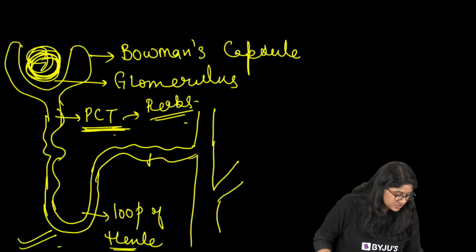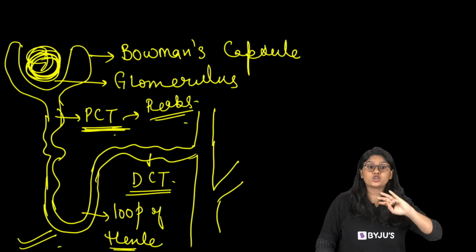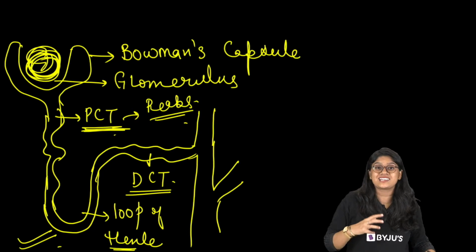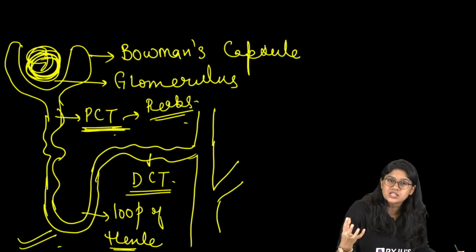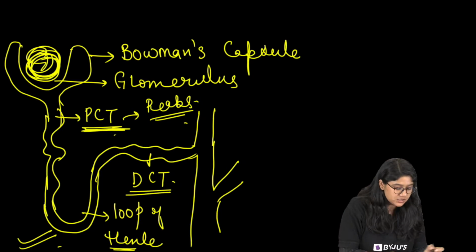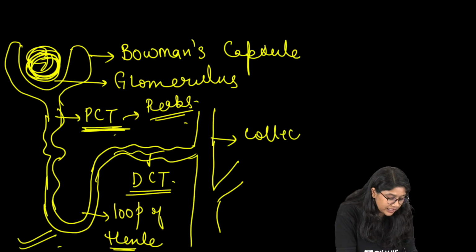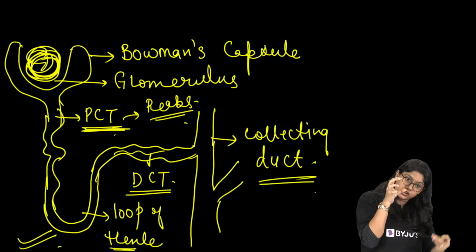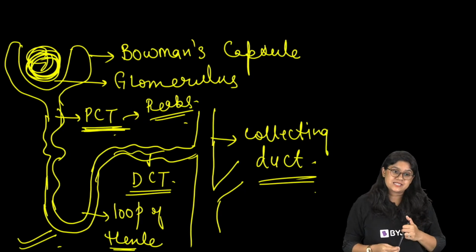Then we have the last part, DCT, distal convoluted tubule. What is the main function of it? At the end we have the secretion of all the toxic material; all the unwanted things will be moving to DCT and will be going into the collecting duct. And this collecting duct will open in the kidney only, and of course from there it goes to the ureter. Everyone, are we clear? Yes. Clear?